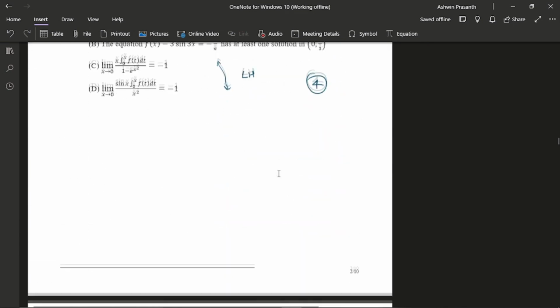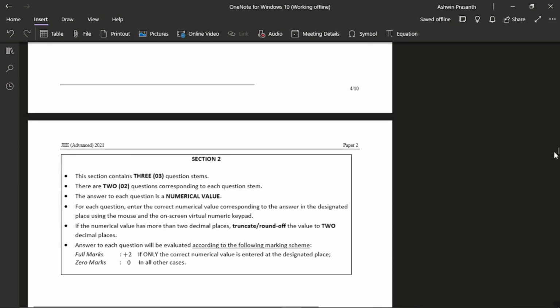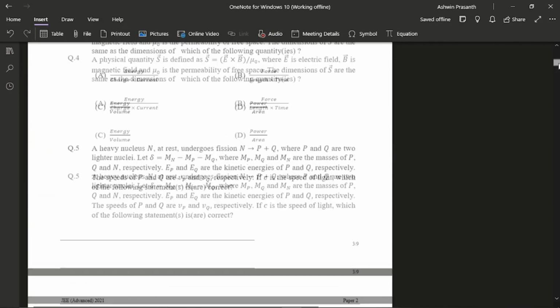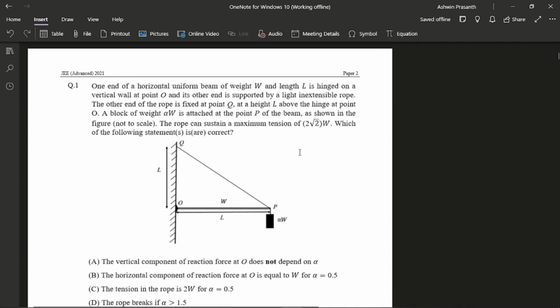Then, instead of going for section 2 and 3, I moved on to physics because I was getting tense in that moment as I was finding maths a bit tough. So I moved on to physics instead. So yeah, that is fine. You don't have to follow your order rigidly as long as you can still manage your time. You may have to change your order based on the paper's difficulty, which is fine. Just remember to manage your time.